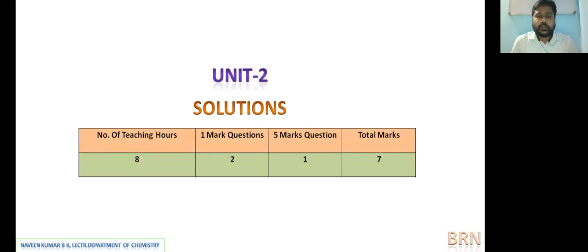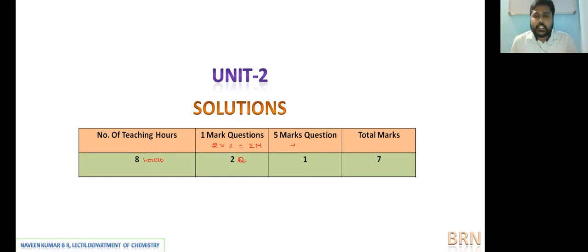Solutions unit, as per the Karnataka State Board blueprint pattern, we have 8 hours of teaching for the unit, which covers 2 questions of 1 mark. Since 2 questions each carry 1 mark, they will cover 2 marks in the final exam.